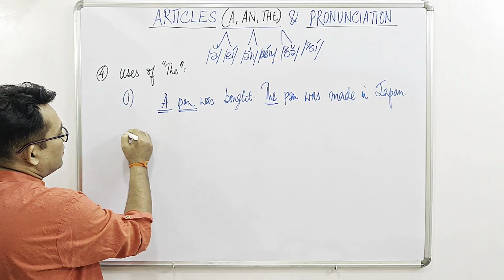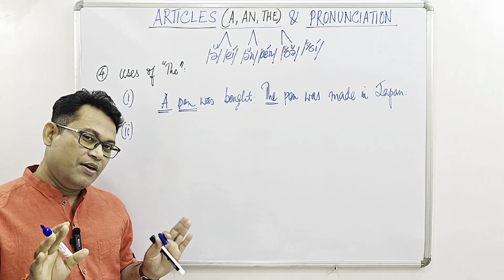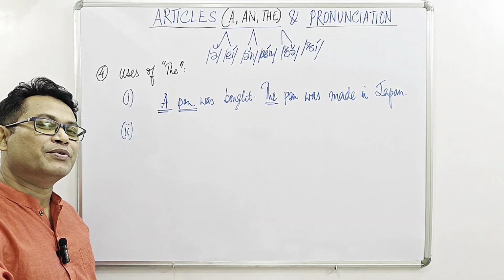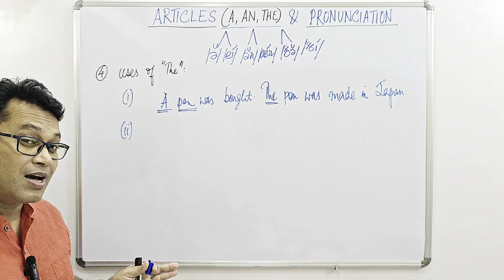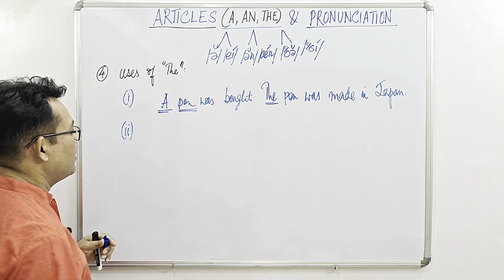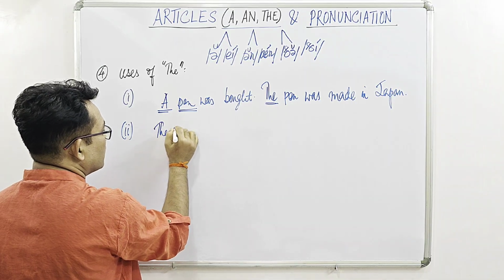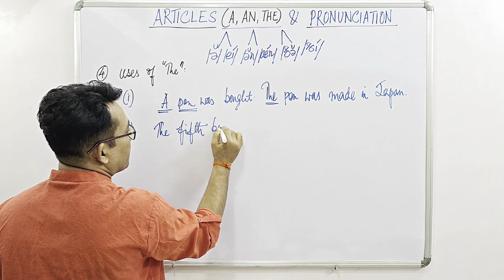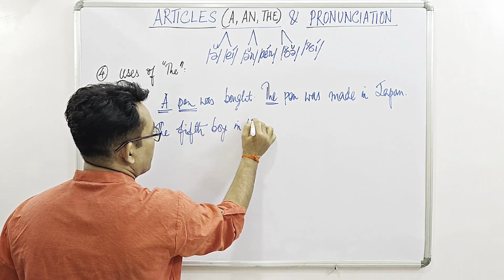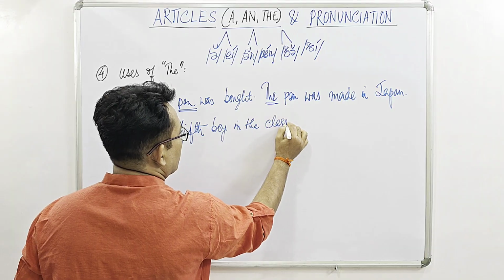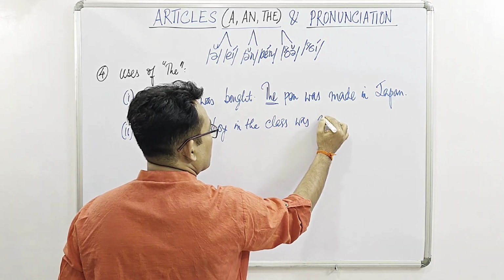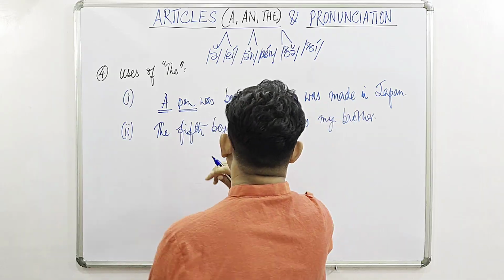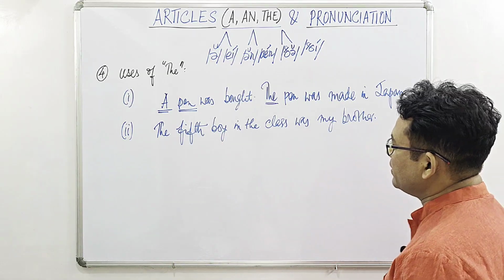All right, then point number 2, if we get any ordinal number indicating the order or position of a noun, then we have to use the in place of a or an. Like, the 5th boy in the class was my brother.